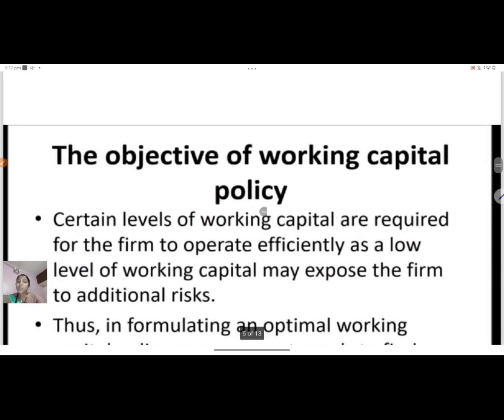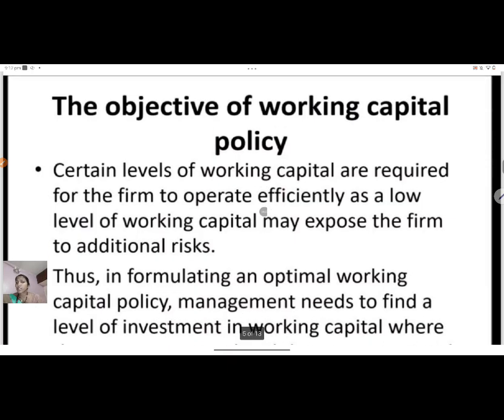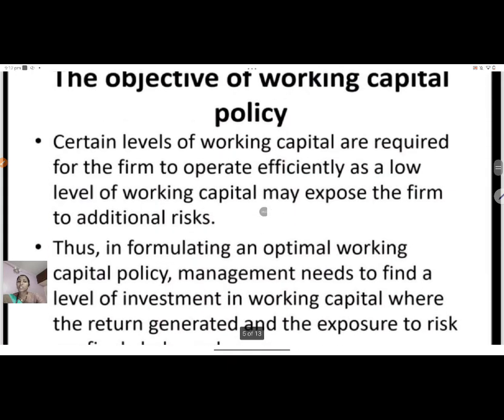Moving on to the next, what are the objectives of working capital management? So basically these are the objectives. Certain levels of working capital are required for the firm to operate efficiently, as a low level of working capital may expose the firm to additional risk. So when we estimate our working capital, we should always have an adequate amount of working capital so that you are not facing a risk. Because if you are keeping a very low level of working capital,